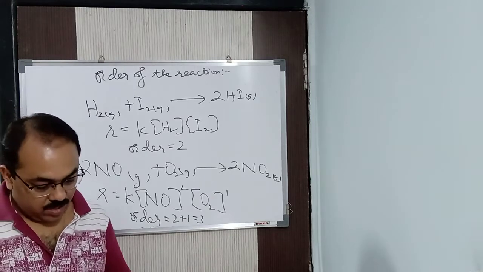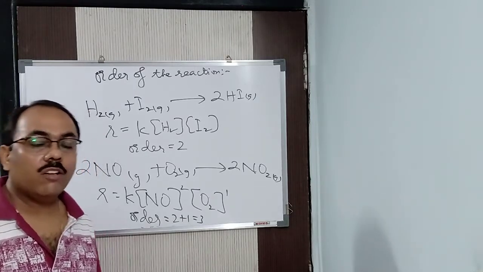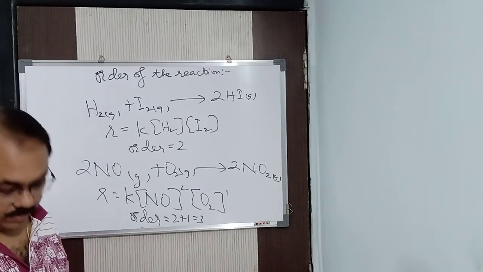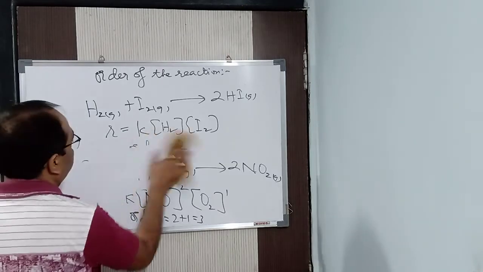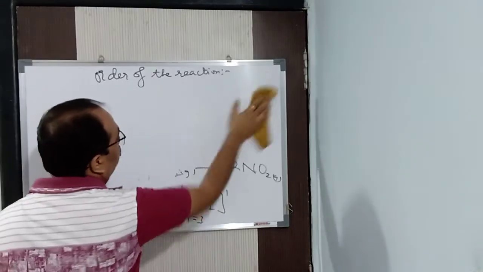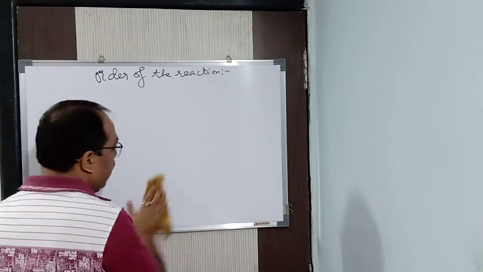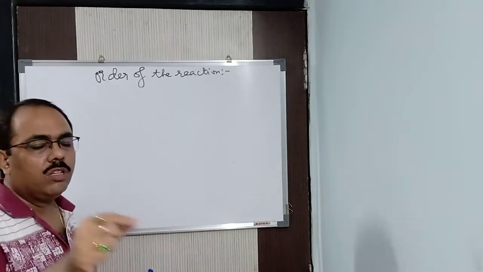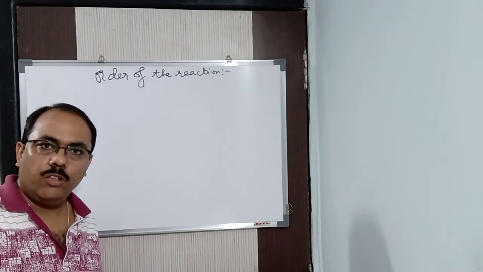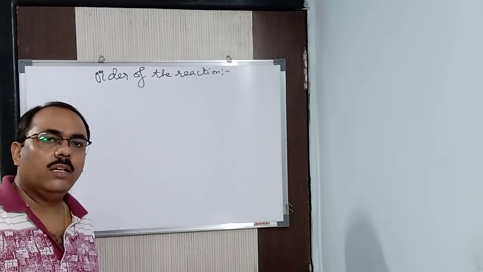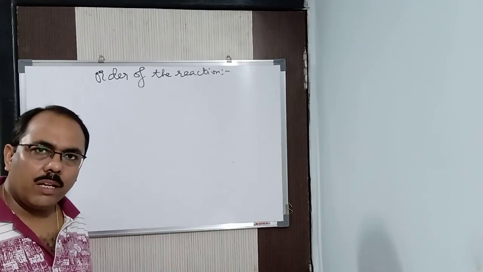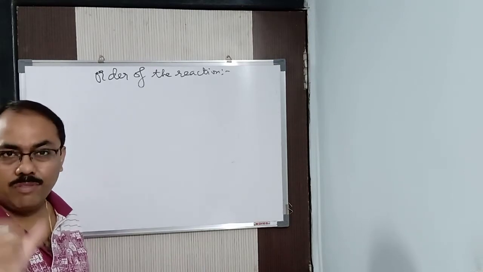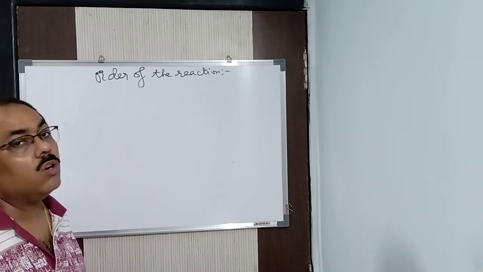Got it? Now, we can also calculate the order from the unit of the rate constant. One more thing. You can calculate the order from the unit of the rate constant. See, a rate constant will have a particular value, like k is equal to 3.2 into 10 to the power minus 3. Some unit will be there, second inverse or moles per second or moles per liter per second. Something will be there. From the unit of that rate constant, not from the value, we'll know the order of the reaction.